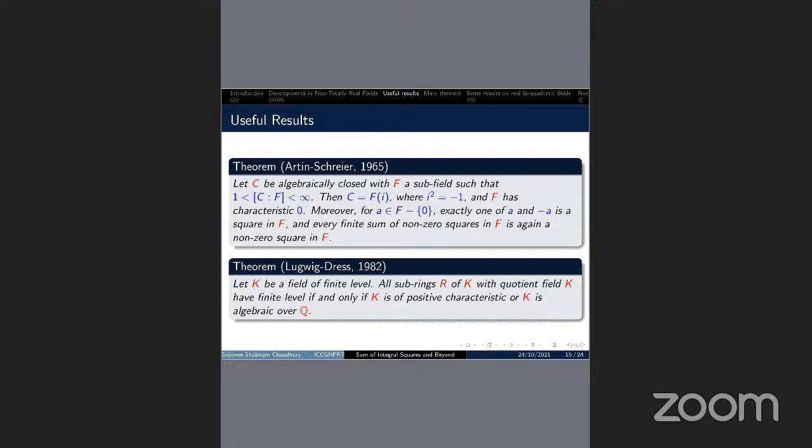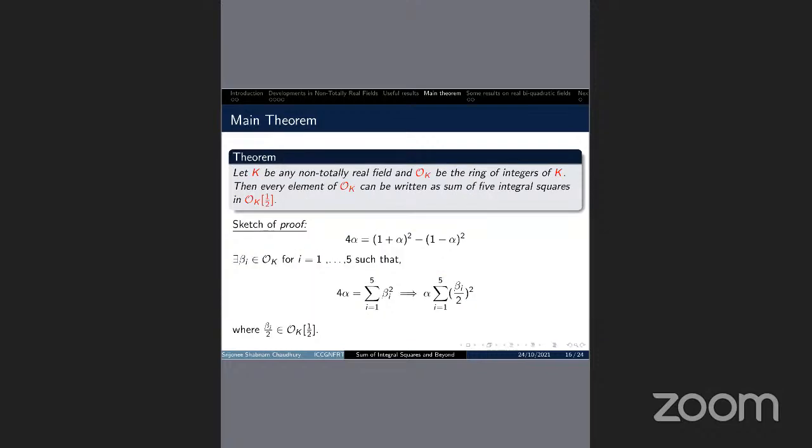Using these two theorems, we have proved our main theorem. I'm just stating this theorem here. Suppose K is a non-totally real field and O_K is the ring of integers of K. Then every algebraic integer in K multiplied by 4 can be written as a sum of 5 integral squares.